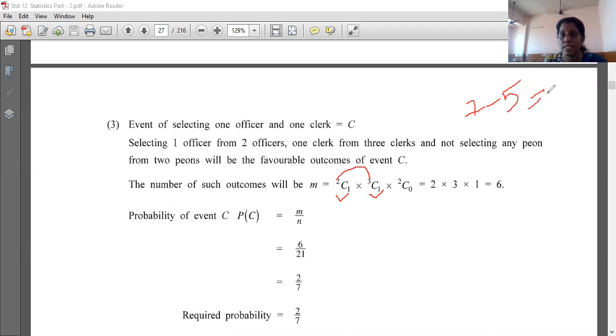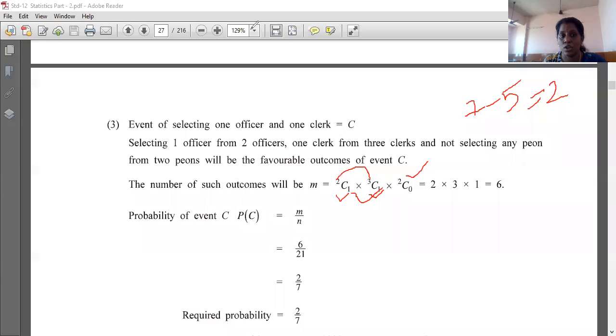Right? अभी 2 में से 2C0 हो जाएगा ये. राइट, क्योंकि 1 plus 1 तो हमको 2 मिल गया है, टोटल सिलेक्शन था 2, so 1 plus 1 is 2. Already we have selected 1 from the officer and 1 from the clerk. So 2C1 into 3C1 into 2C0, that is 2 into 3 into 1. Okay, that comes to 6. So our P of C is m upon n, that is 6 upon 21, that comes to 2 by 7. So our P of C is 2 by 7.